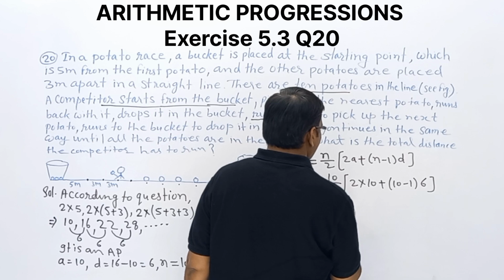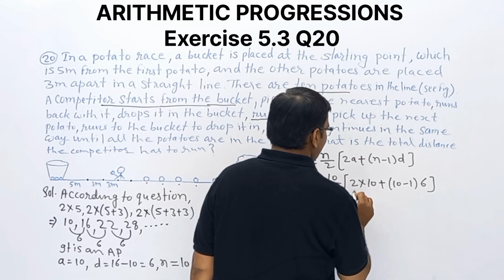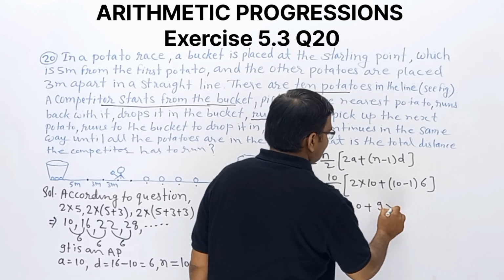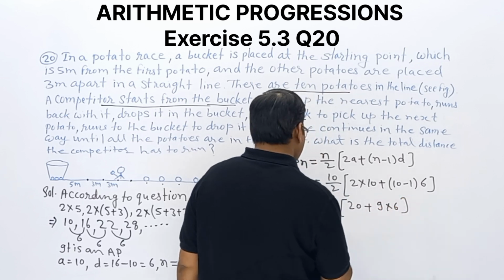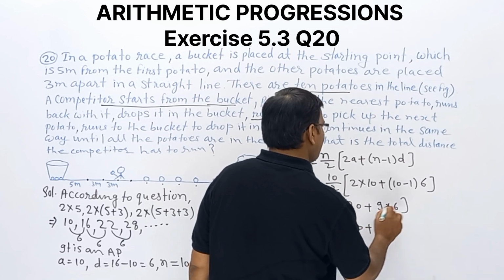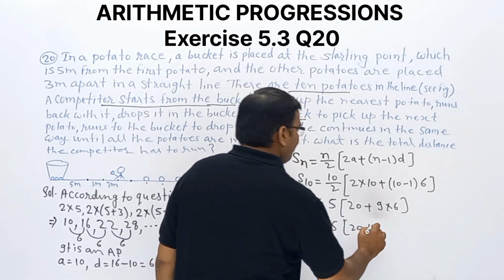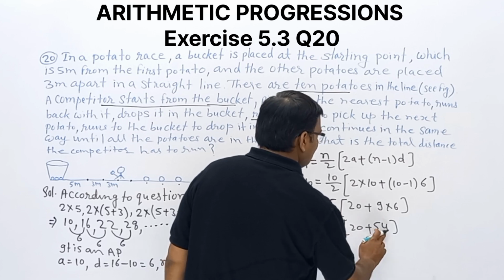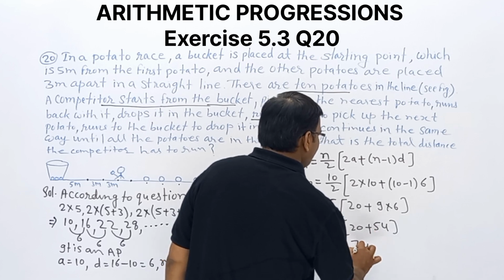10 by 2 will be 5 into 10 twos are 20 plus 9 into 6. Solve this one. 5 into 20 plus 9 sixes are 54. What are we getting? 5 into 74.